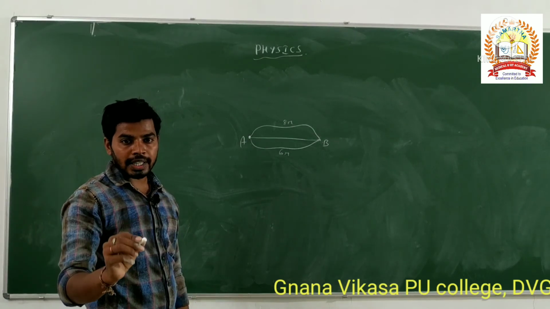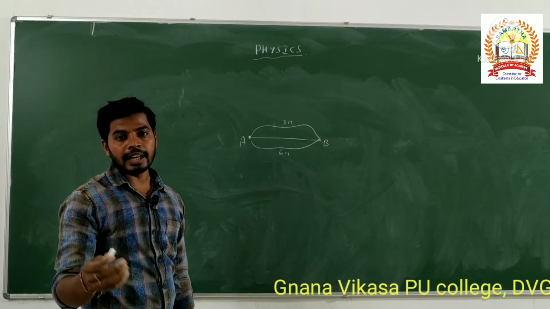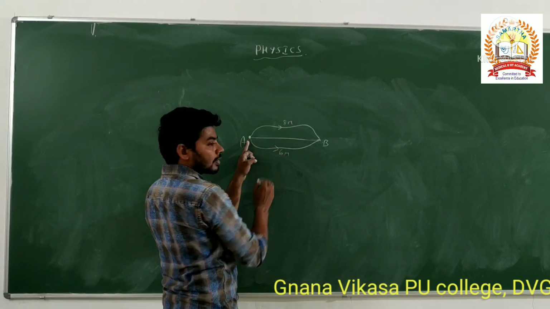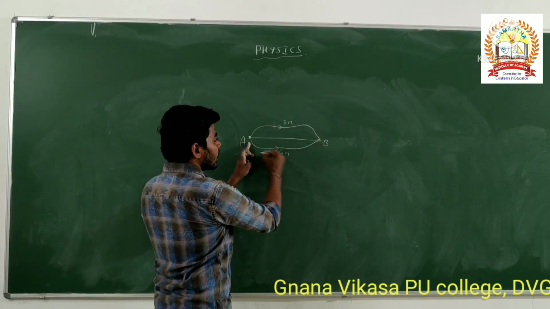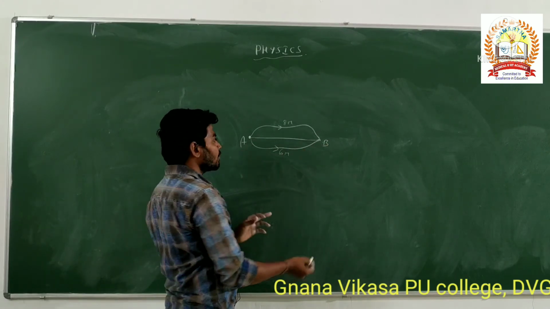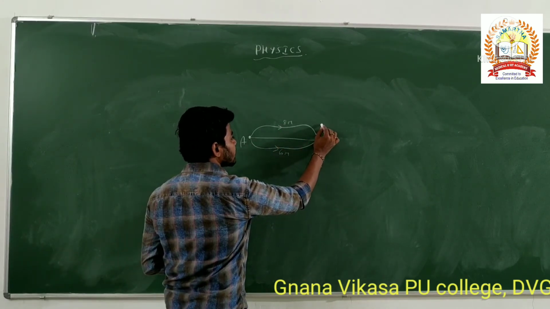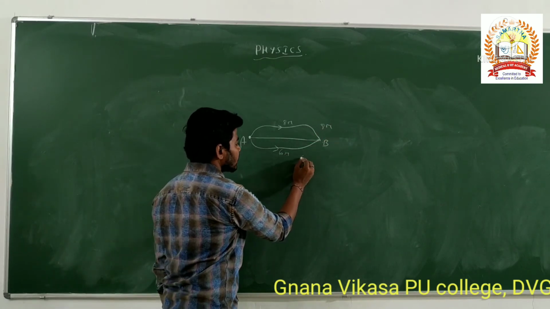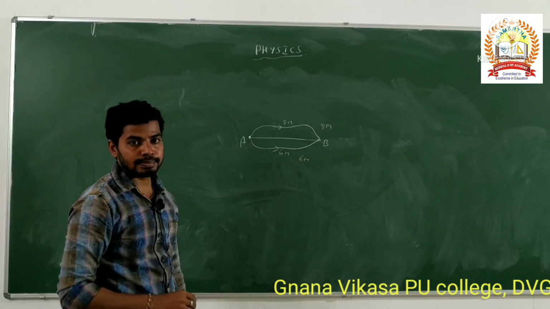If the particle or the body or any person travels from A to B, like this path or like this path. If the person travels in this path, it takes 8 meter distance. If the person travels in this path, it takes 6 meter distance.